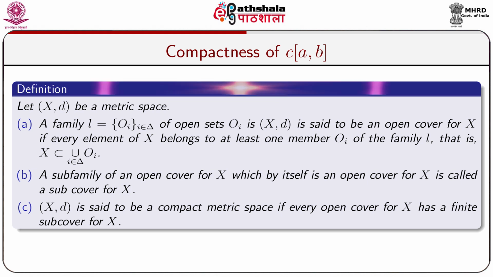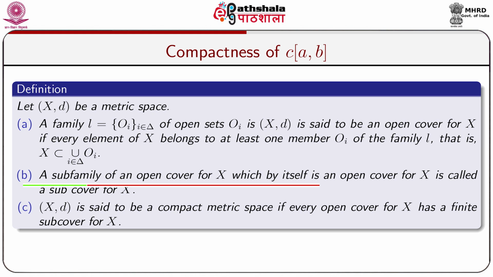So, what is the definition? A family curly L, equal to the collection of open sets O_i, i belongs to delta, in (X, d), is said to be an open cover for X if every element of X belongs to at least one member of the family L, that is, X is within the union over i belonging to delta of O_i, where delta is an indexing set.